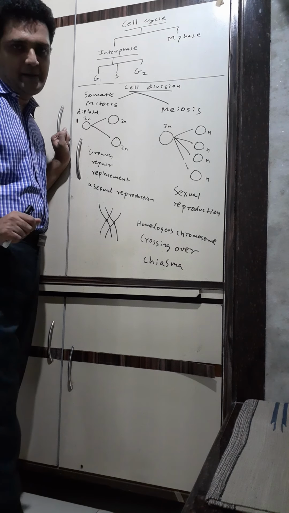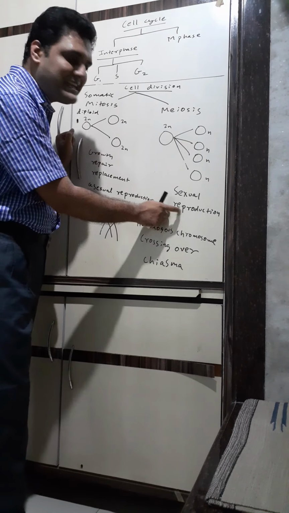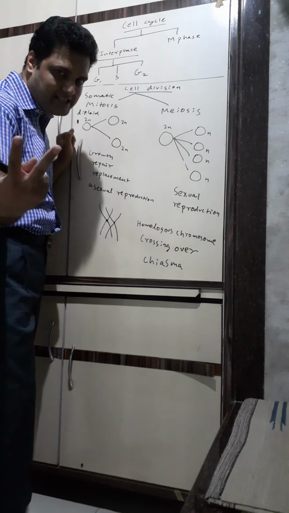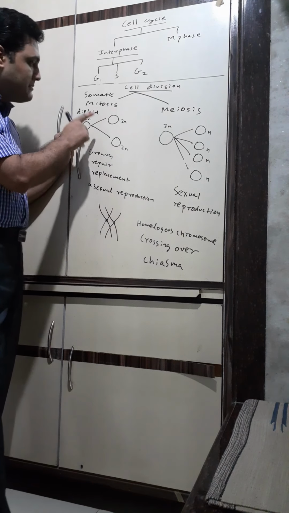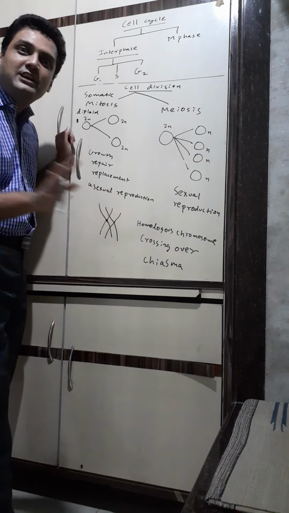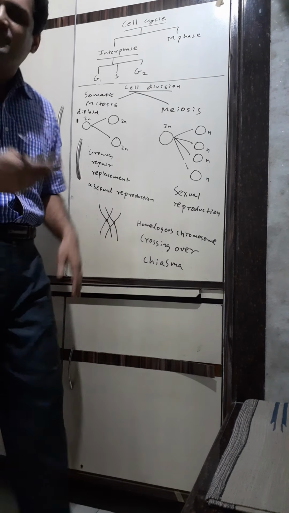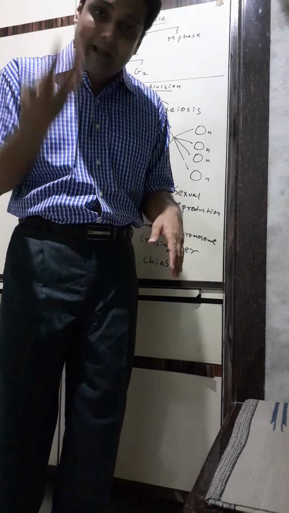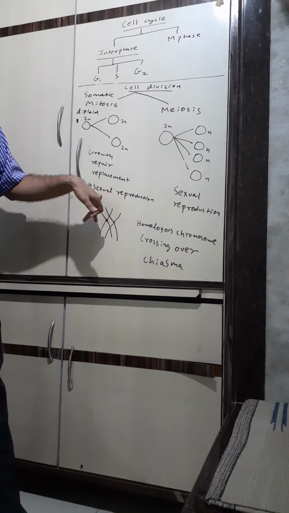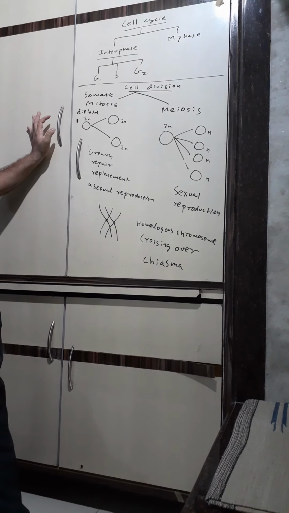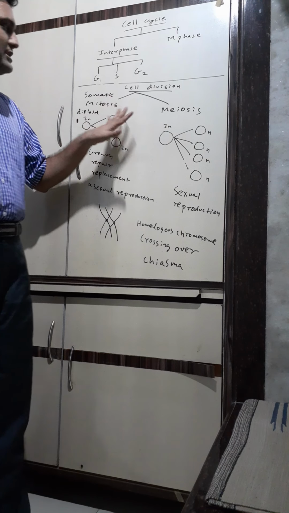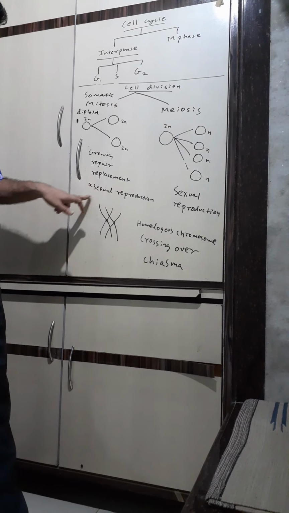Now remember, children, meiosis is important for sexual reproduction because there are two parents involved, so two gametes. In mitosis, there will be asexual reproduction. This is always used for asexual because there is only one parent. So why do you want to make it half? There is no gamete formation. So in asexual reproduction there is mitosis. Okay. So remember this, mitosis and meiosis, very important.